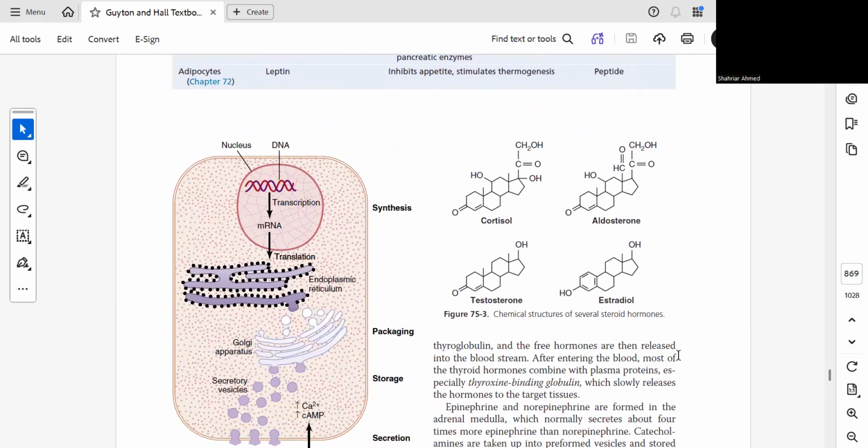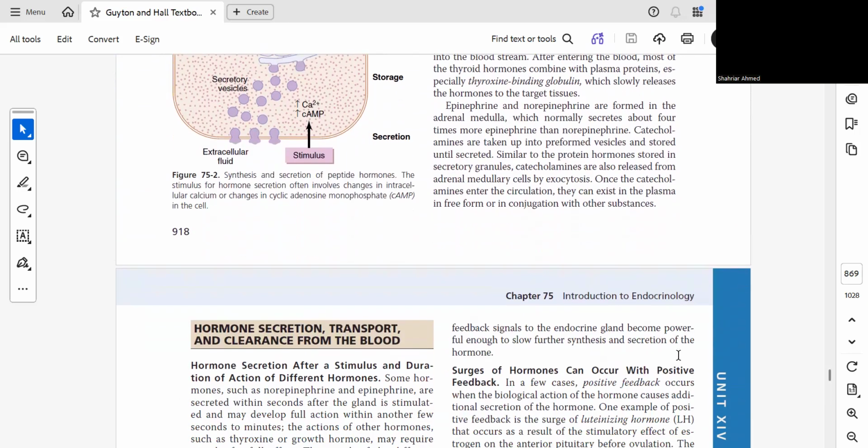In the next session, we'll discuss hormone secretion, transport, and clearance from the blood.